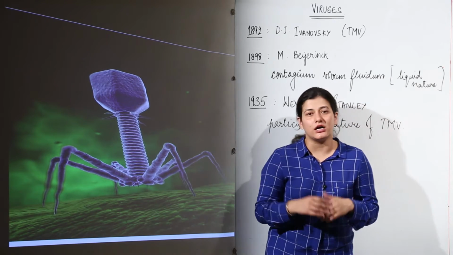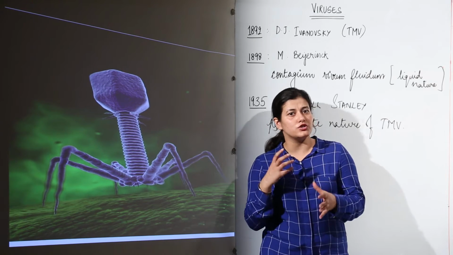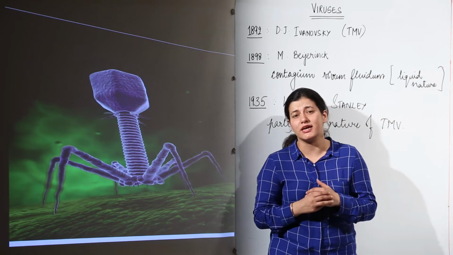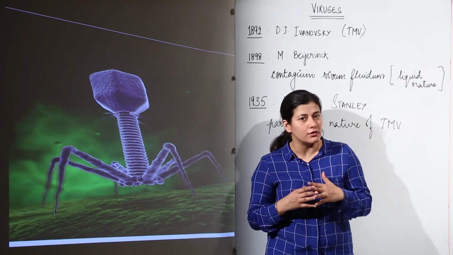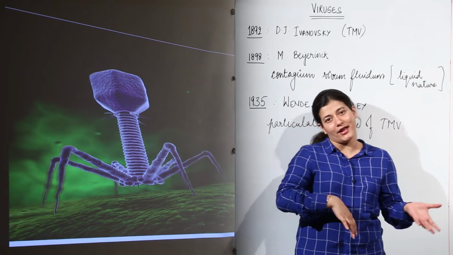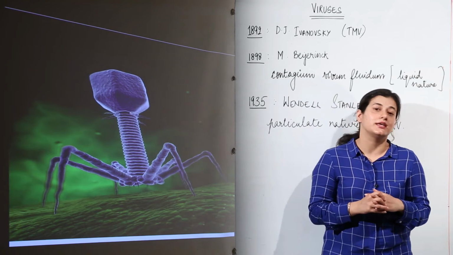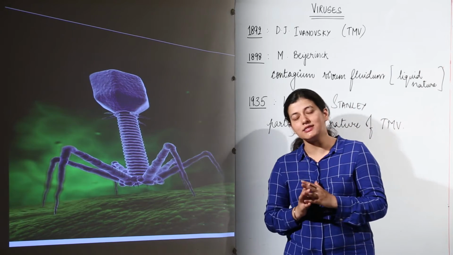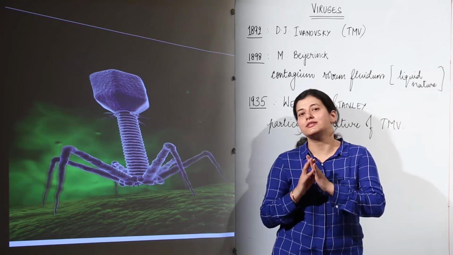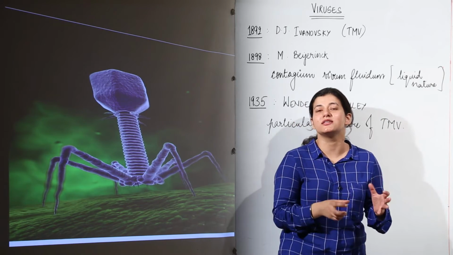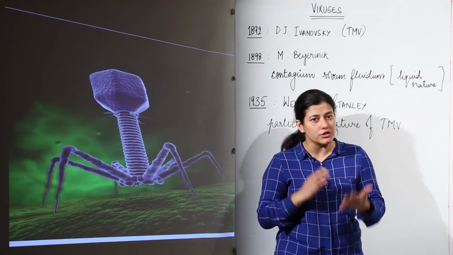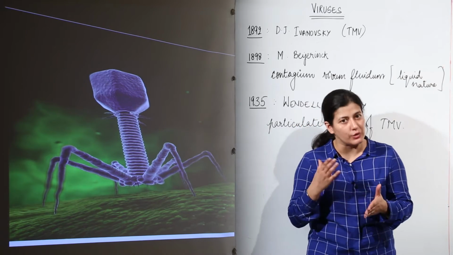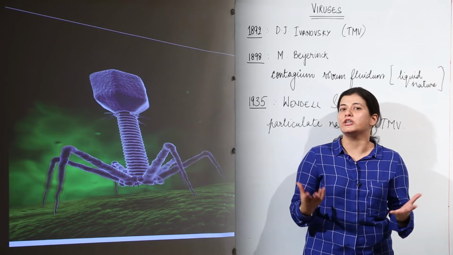Later on it was seen that the causative agents of certain diseases were quite small in size, around 10 to 200 nanometers, and it came to notice that they were acellular organisms. Now I come back to the same point where I started: acellular organisms. Why is a virus classified as an acellular organism? The reason is that the virus does not have a cellular level of organization. All it has is genetic material, which could be DNA or RNA, and a protein coat. So basically a virion is the genetic content with a protein coat surrounding it.